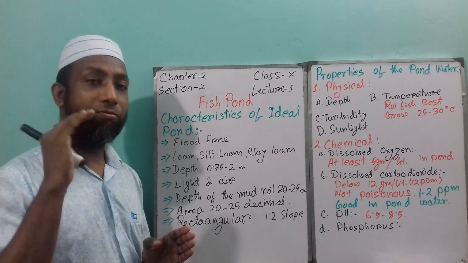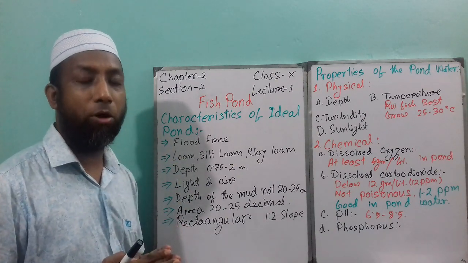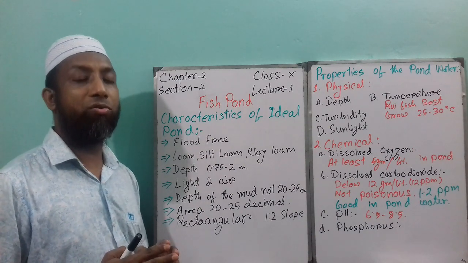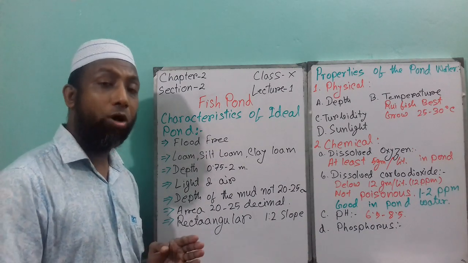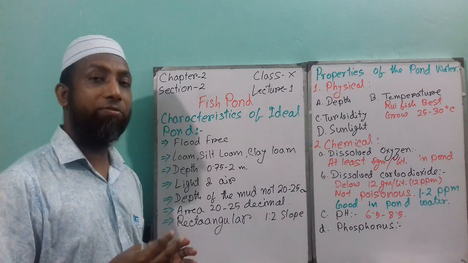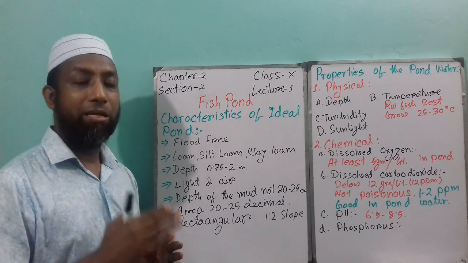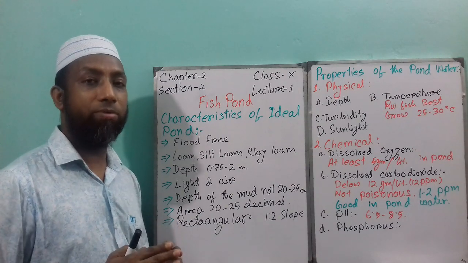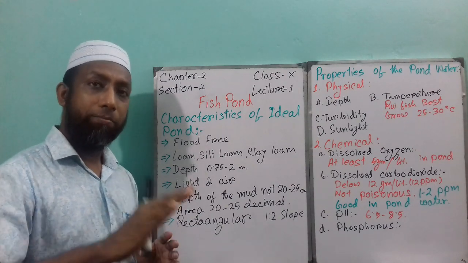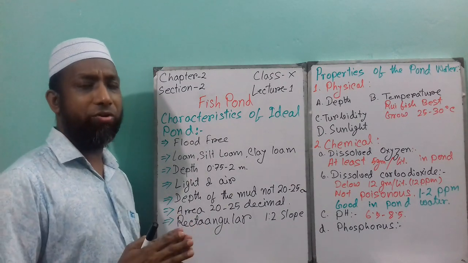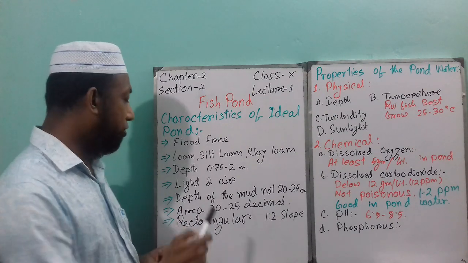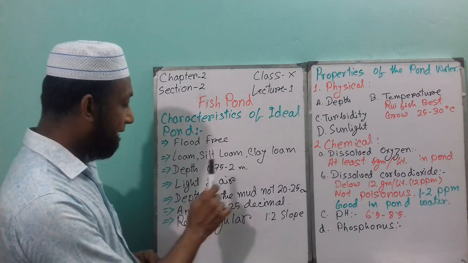The second thing is, if proper air does not go into the pond, then the oxygen capacity inside the pond will not increase. If there is not enough oxygen, then fish will not survive, they will die, and even the natural food will not increase or grow properly. So make sure there is enough light and air arranged in the pond.